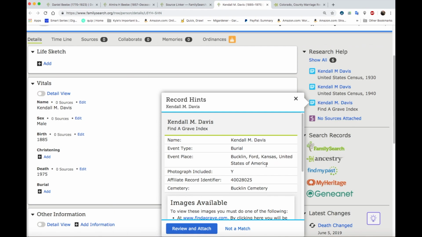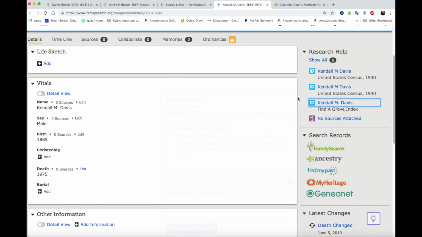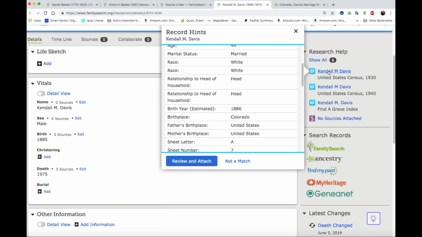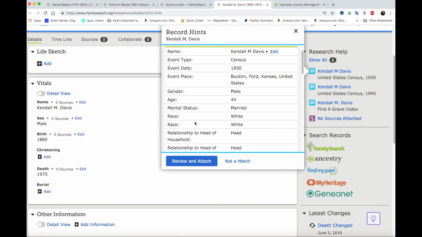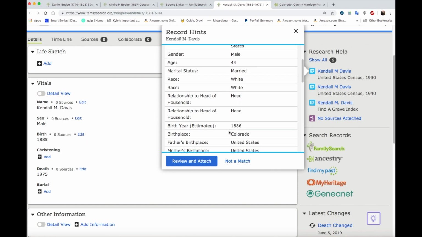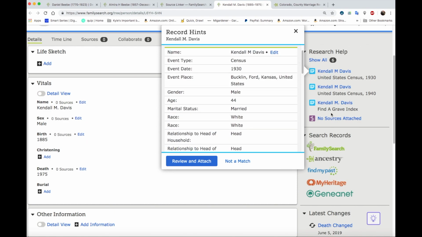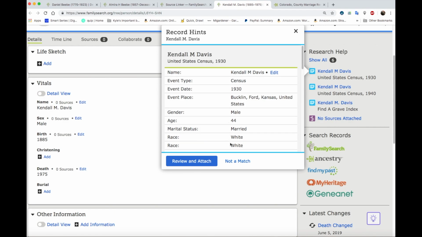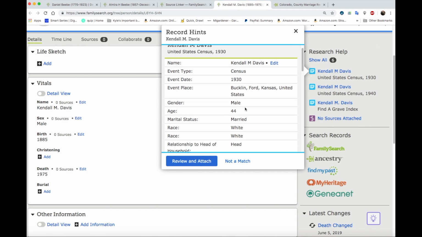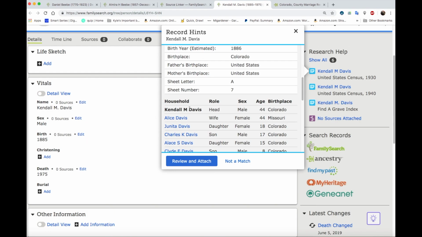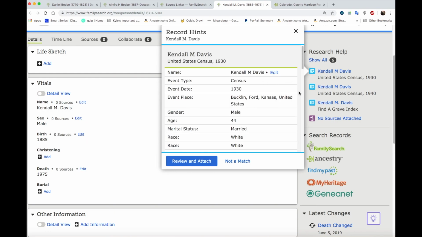Looks like they're living in Kansas. Let's check one of these censuses. Birthplace, Colorado. Birth year, 1886, which is accurate for 1885. And he moved to Kansas. So he was born in Colorado, moved to Kansas. So I think that's him, because he's living now with his wife, Alice. But they're living now in Kansas in 1930.